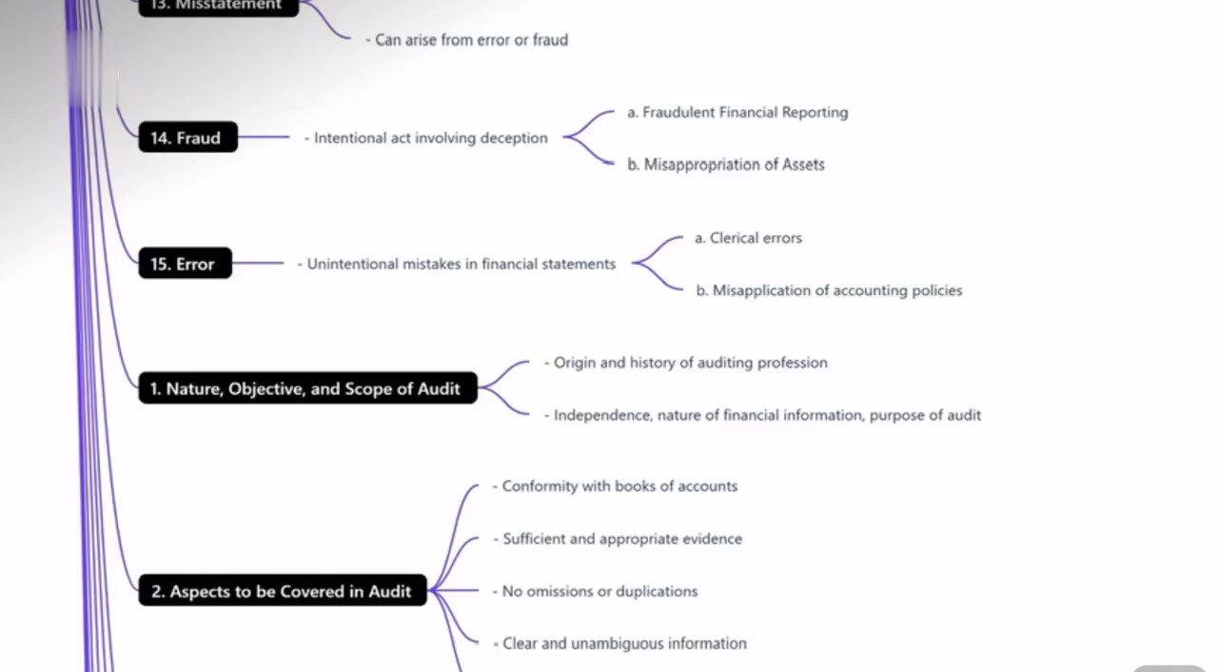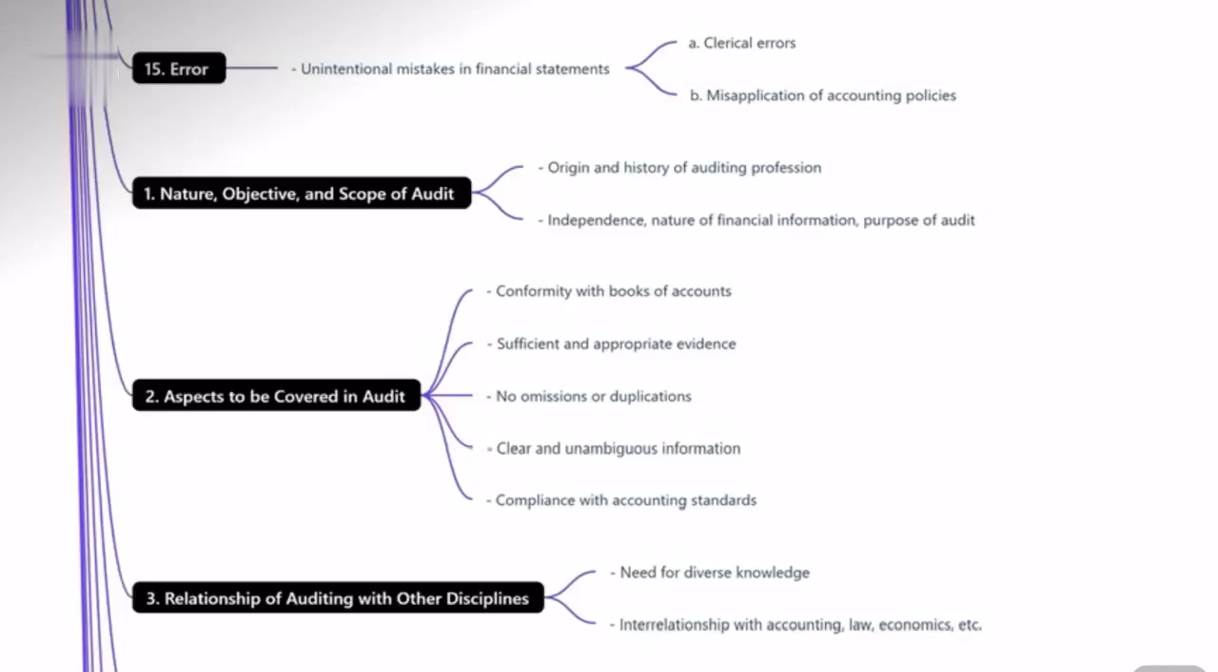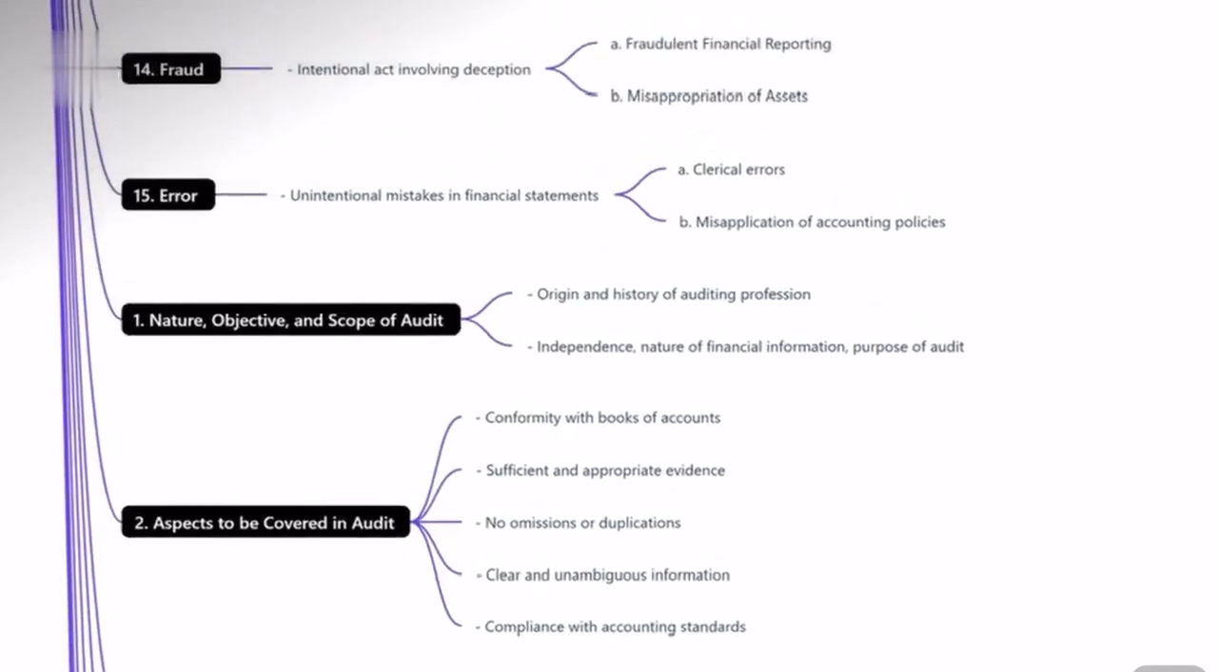But when you deliberately drop the cost of a particular inventory and account for it in your books, that becomes a fraud. So if the financial statement is misstated because of these two reasons, misstatement can be in the form of fraud or in the form of error. Fraud can also be of two types. One is fraudulent financial reporting, the other is misappropriation of assets.